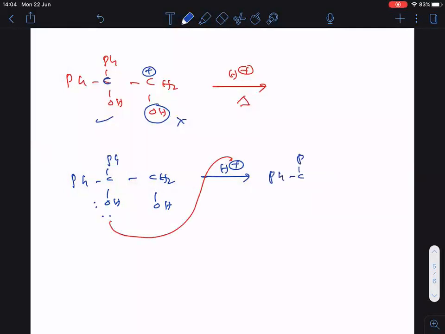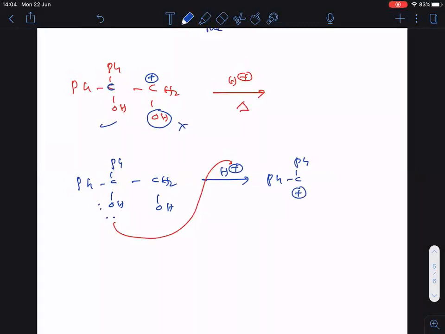PhC(Ph), directly I am writing here, positive charge. Then here CH2OH. Okay, let me write CH2 in this way, it will be clear to you. I hope you are able to understand this one.